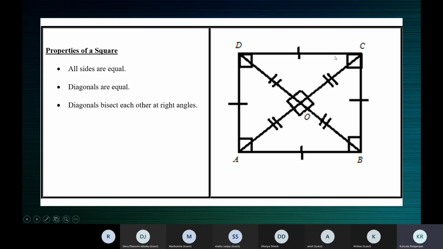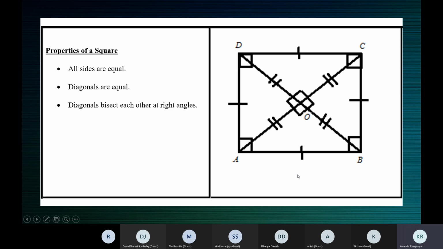Then when BC is 8, AD is 8. So when adjacent sides are unequal, that means only opposite sides are equal.